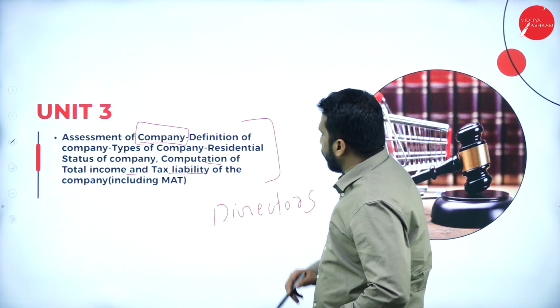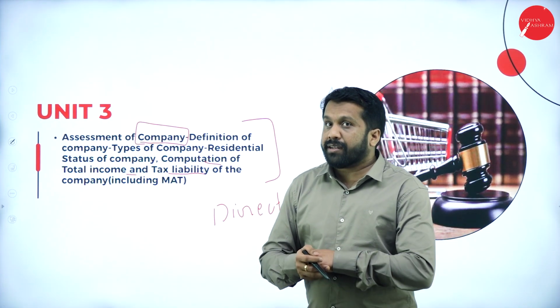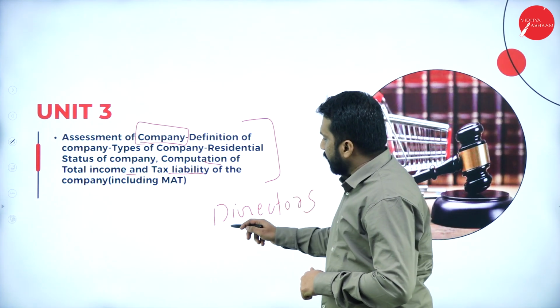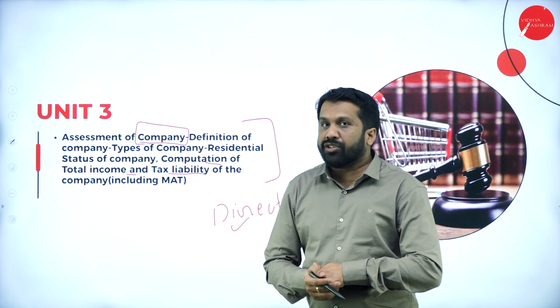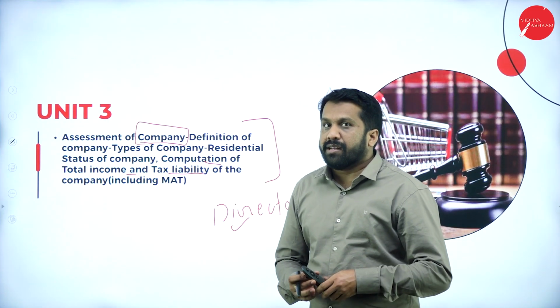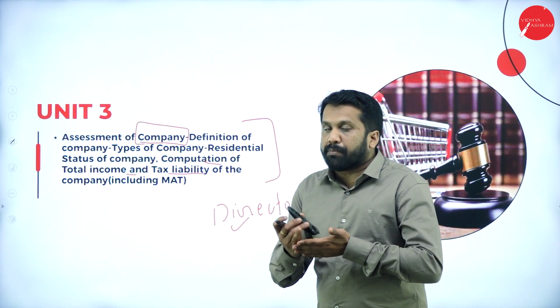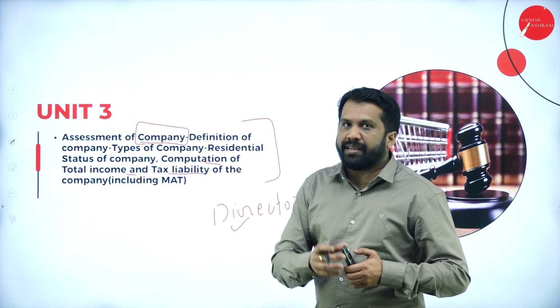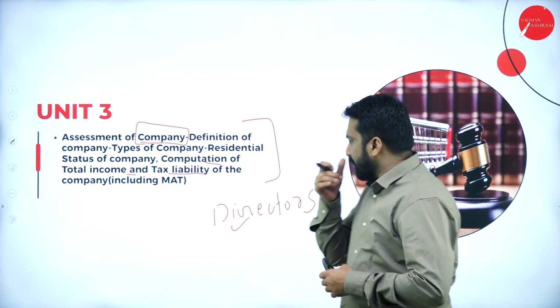You have to find out the remuneration of directors and total income. Like what will directors get? They will get remuneration, or if any additional incomes are there, those should be added. Under partners, what will they get? The profit sharing ratio, the profit they will get, and interest on capital if there is any, that will also be given to the partners.